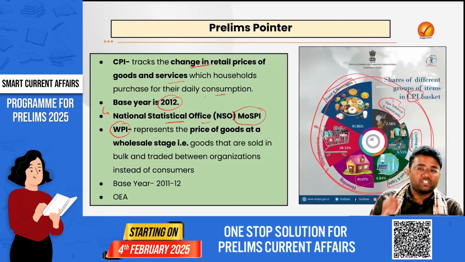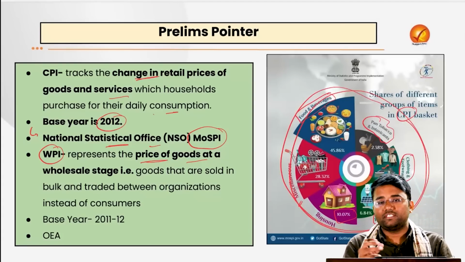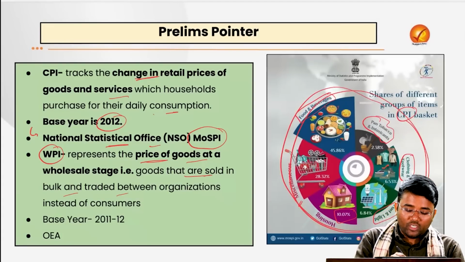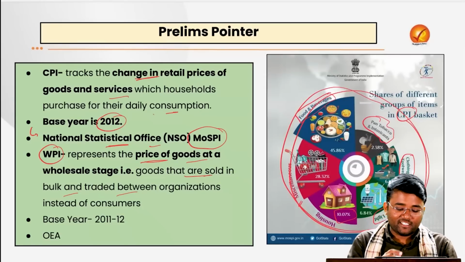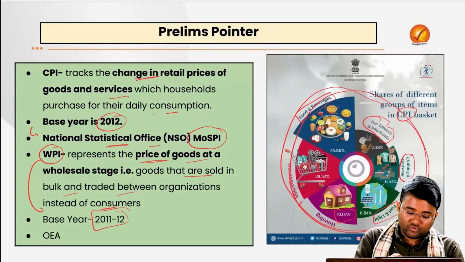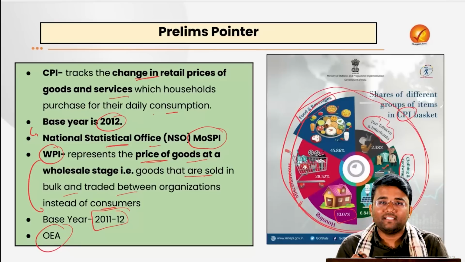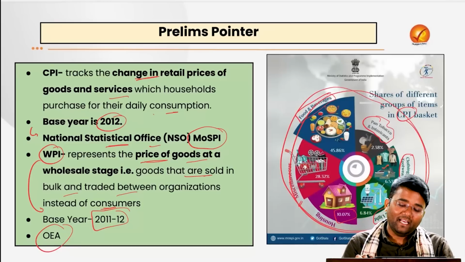Similarly, we have the Wholesale Price Index, which represents the price of goods at a wholesale stage, meaning goods that are sold in bulk and traded between organizations instead of consumers. The base year for this Wholesale Price Index is 2011-12, and it is released by the Office of Economic Adviser under the Ministry of Commerce and Industry.